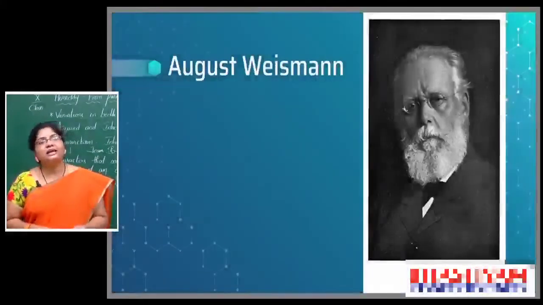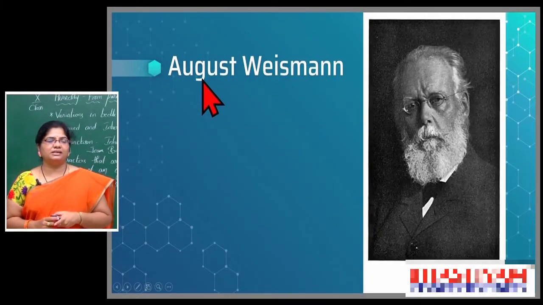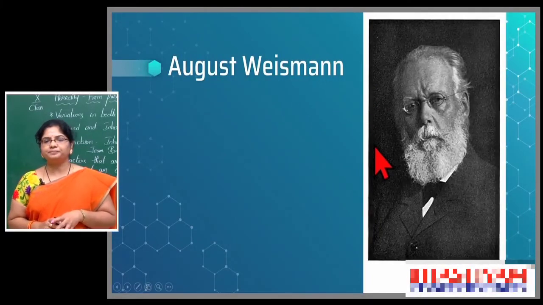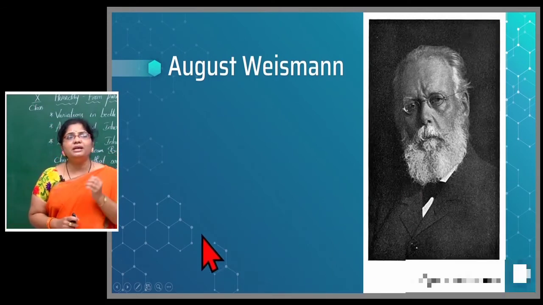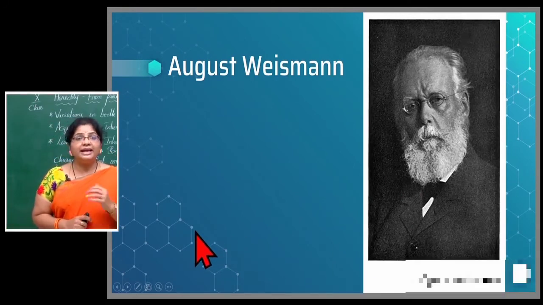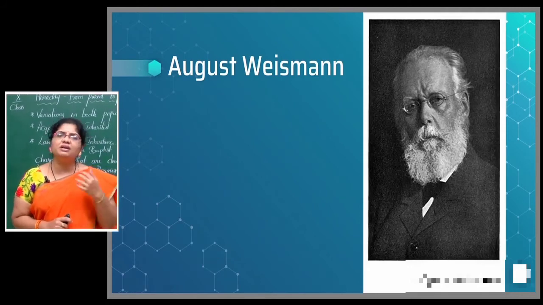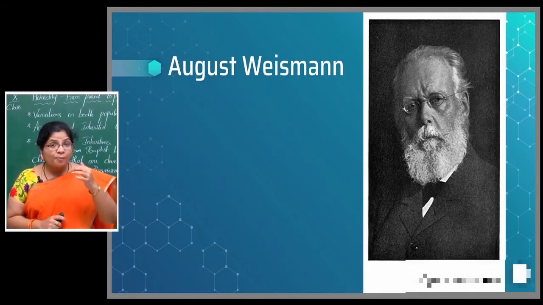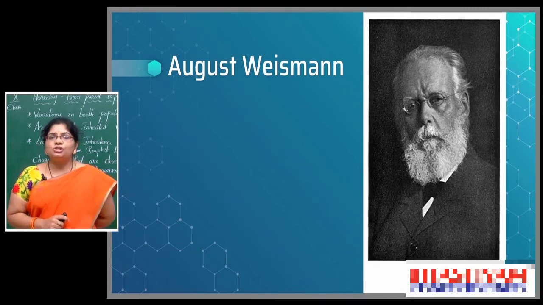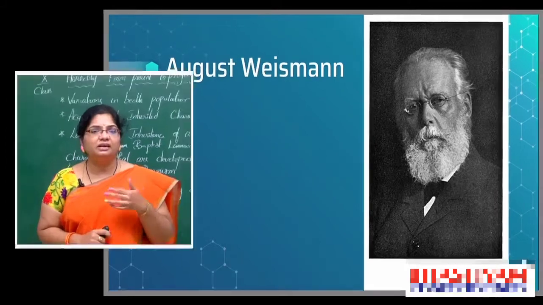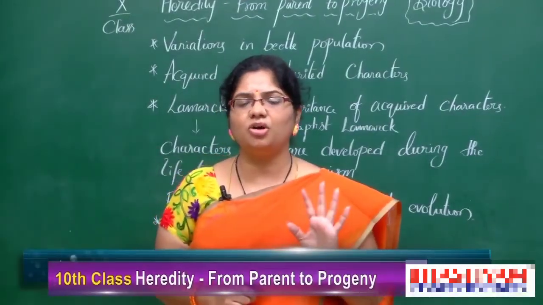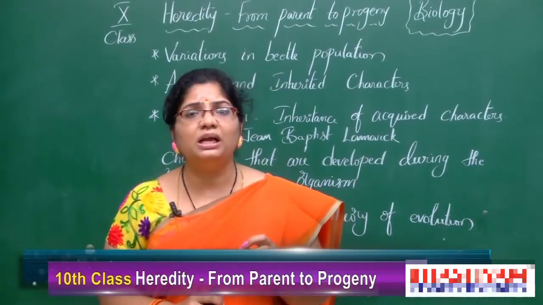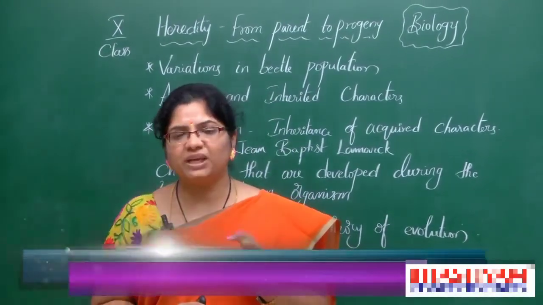Now, let us see another important scientist, August Weismann. August Weismann is one of the familiar scientists. He also conducted several experiments based upon Lamarckism. So, he understood what Lamarck said, but he started experiments. Is it correct or not? Is it possible or not? How far is it possible? Like that, he started experiments.